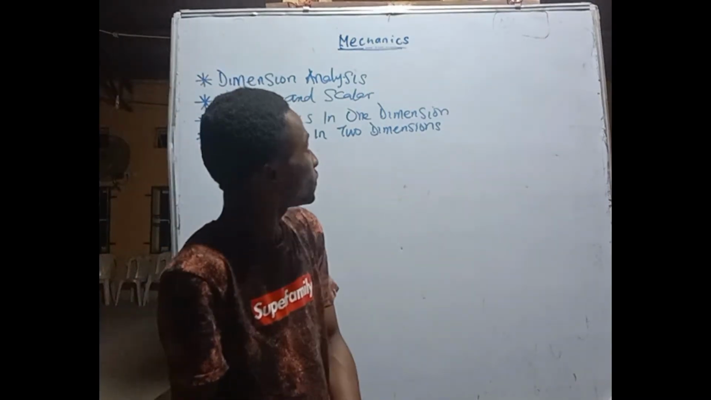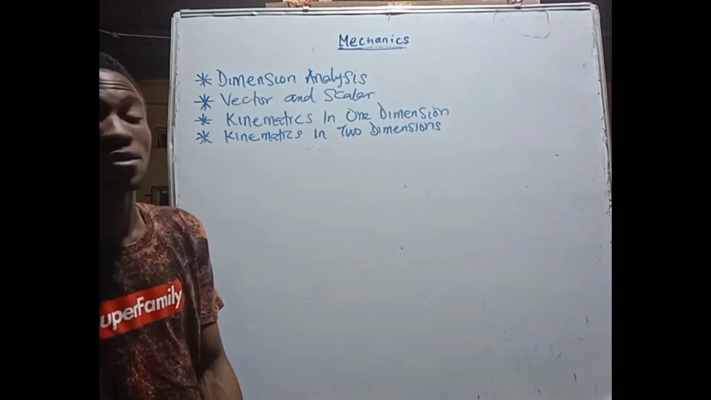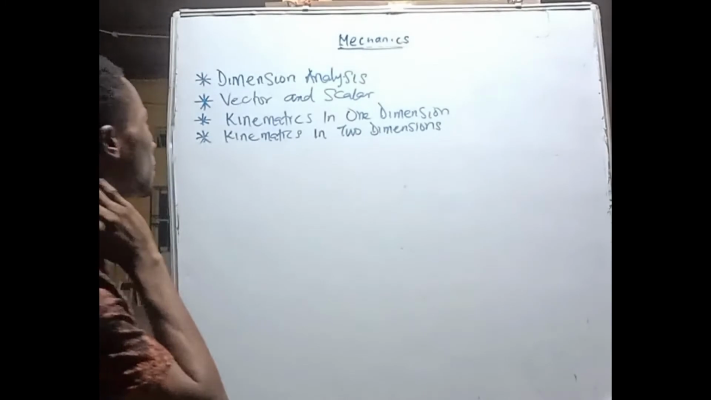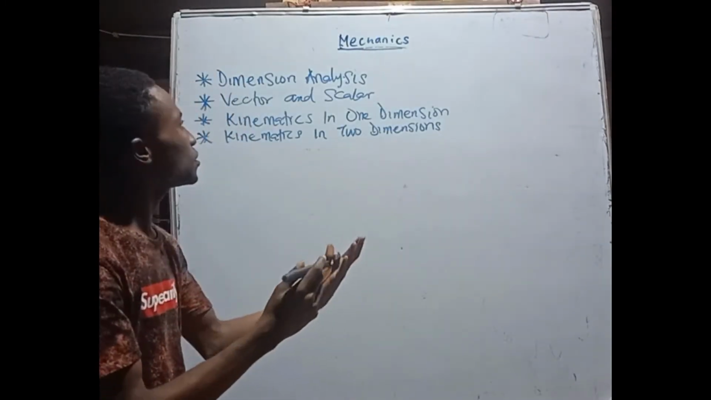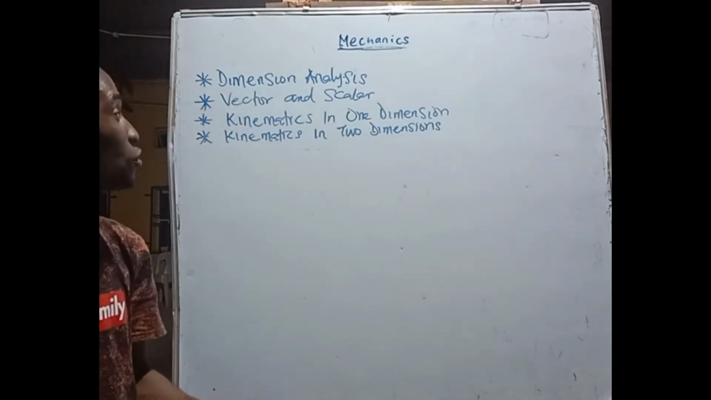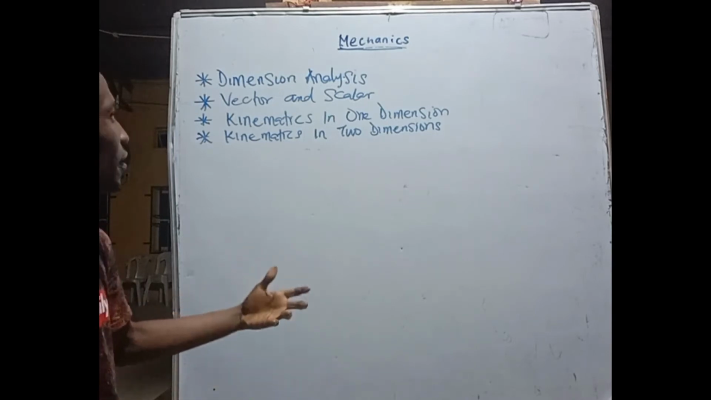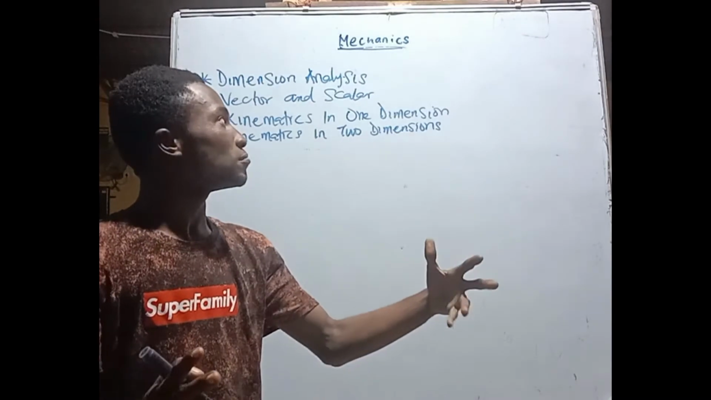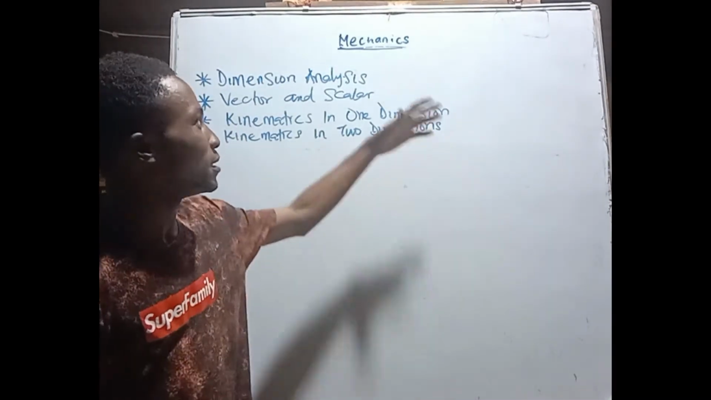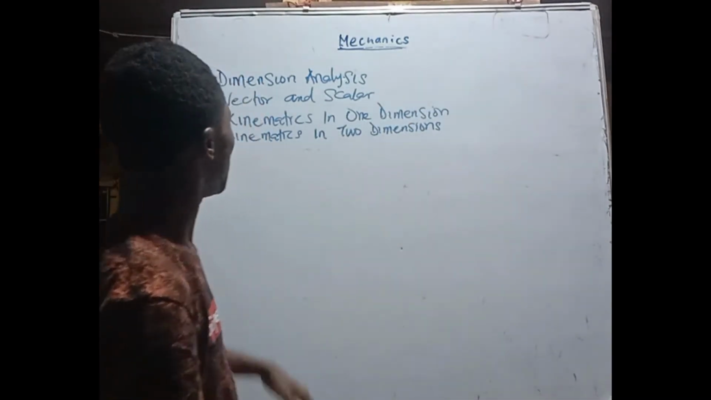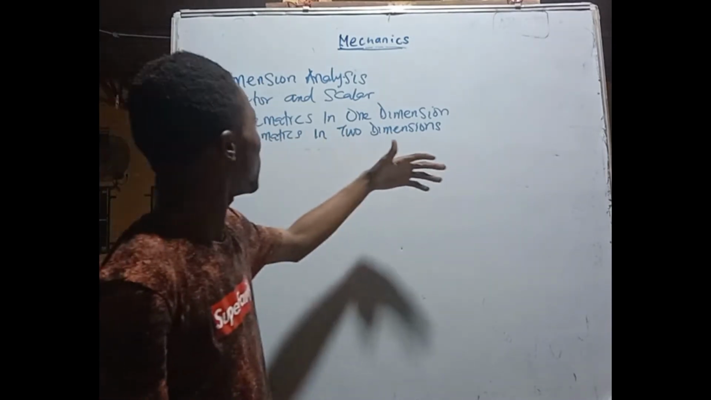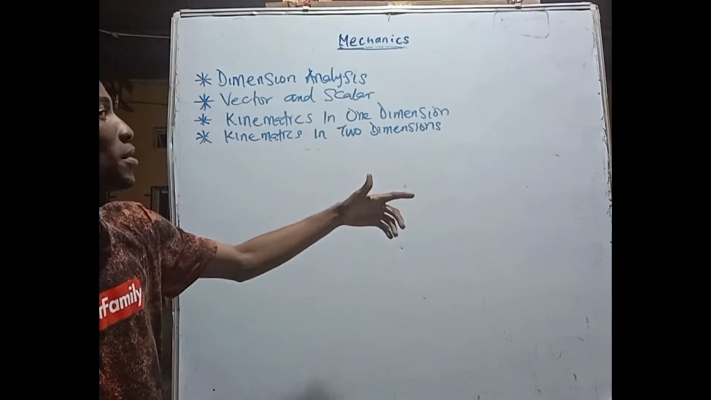So one of the branches of physics we are treating today is mechanics. So I would like you to follow through. Alright, before we continue, I would like to explain to you that there are branches of physics, and one of the widest branches of physics is mechanics. And today we are treating dimension analysis, vector and scalar, kinematics in one dimension, and kinematics in two dimensions.